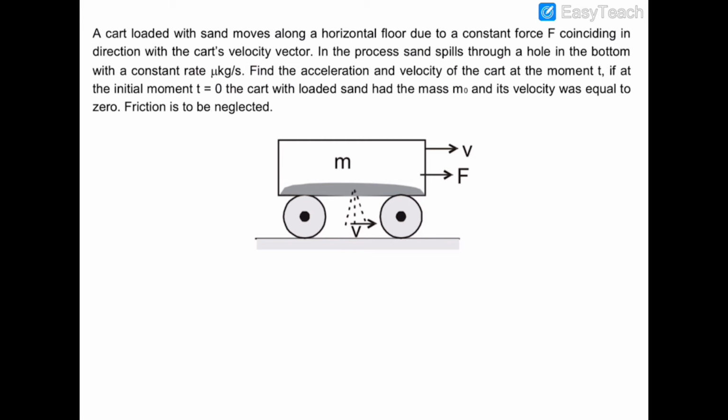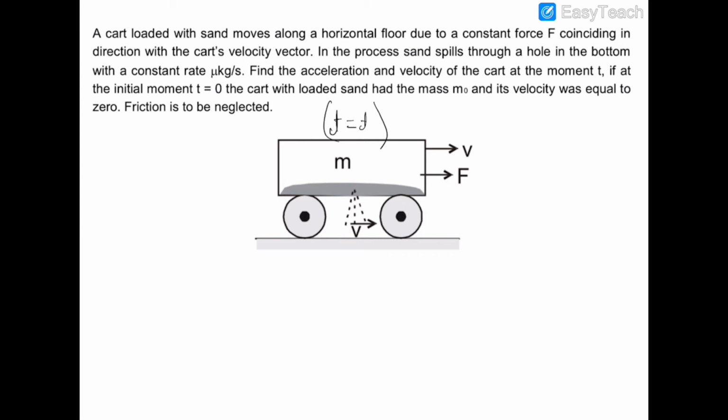So initially at t equal to 0, the velocity of the cart was 0, and a constant force F was acting on this cart. We need to find out the velocity of this cart and the acceleration of this cart as a function of time at some time t. So this is also a question of a variable mass system, because you can see the mass of this system is continuously decreasing. Now let us suppose this diagram is at some time